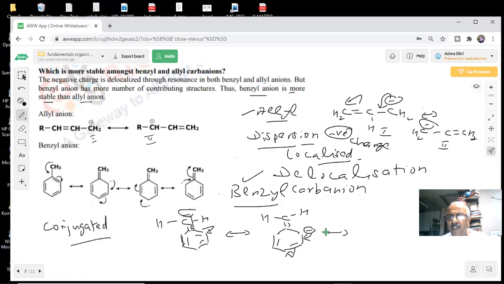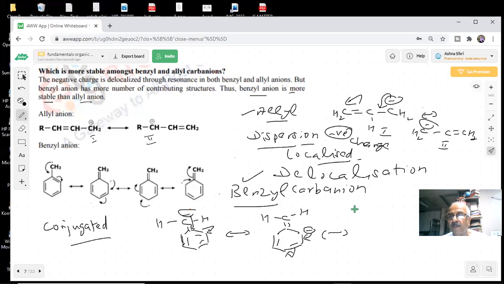How many structures can I draw, students? How many have we drawn? Sir, total I have drawn 4. Where is the negative charge coming, students?